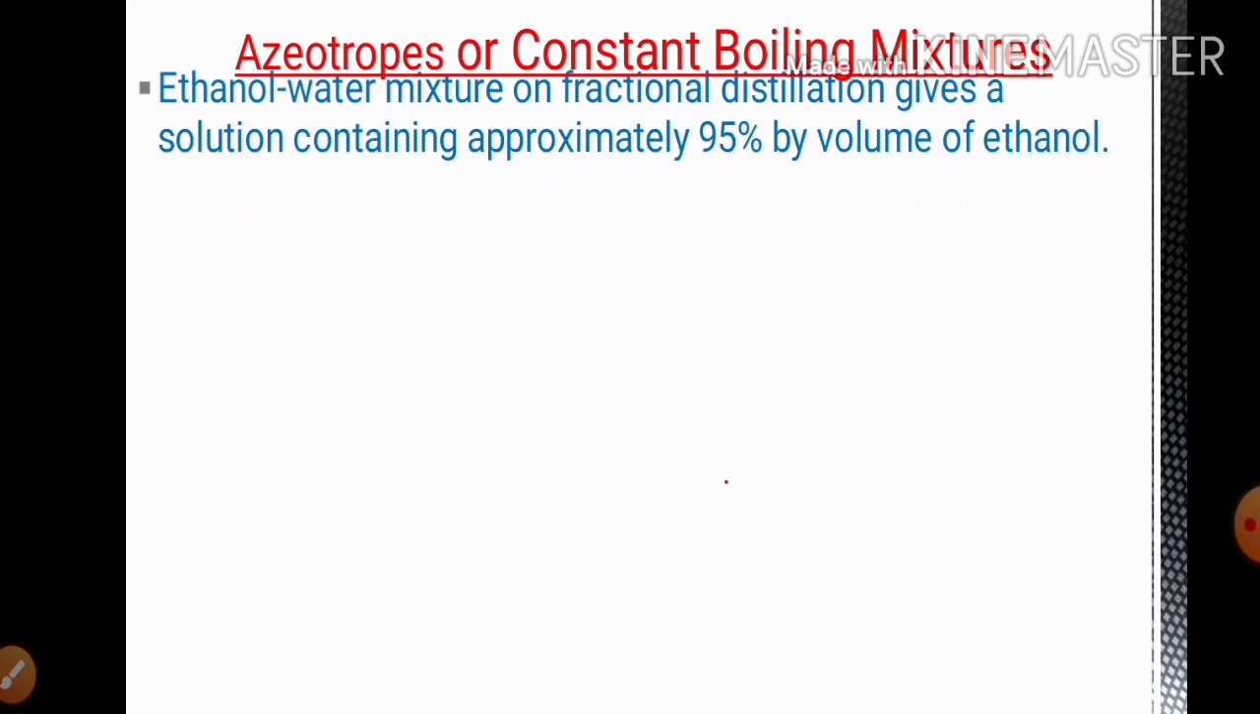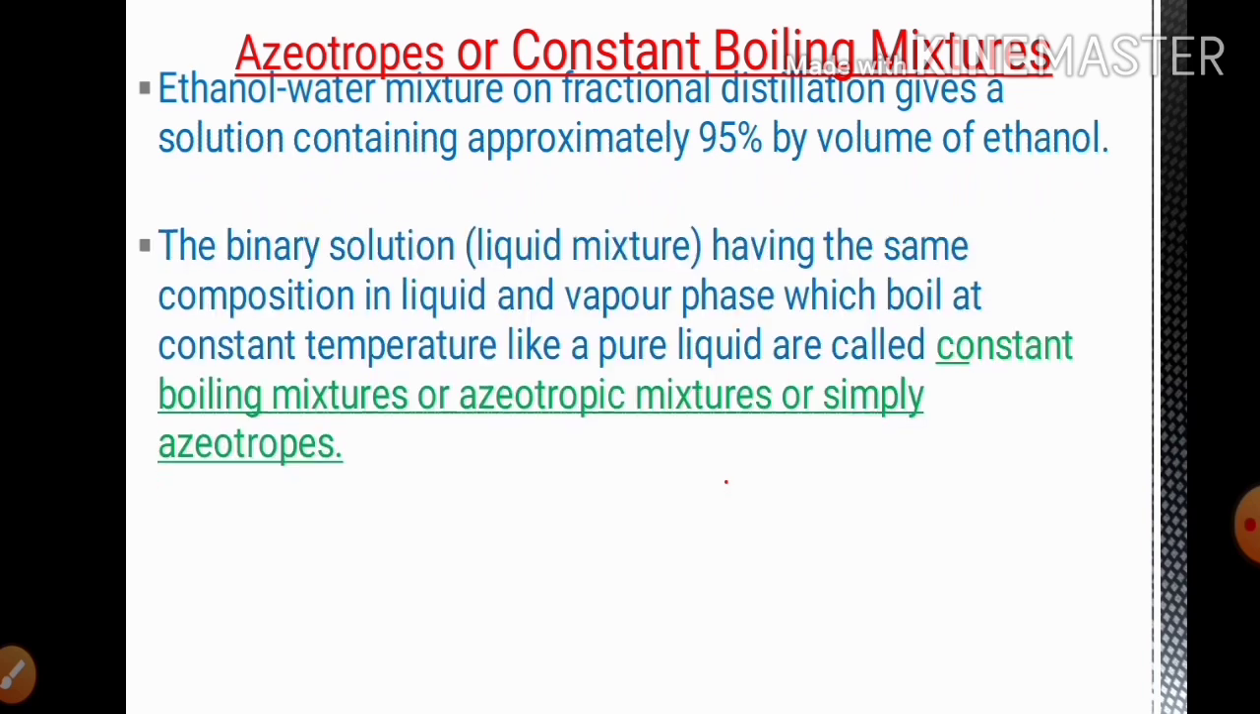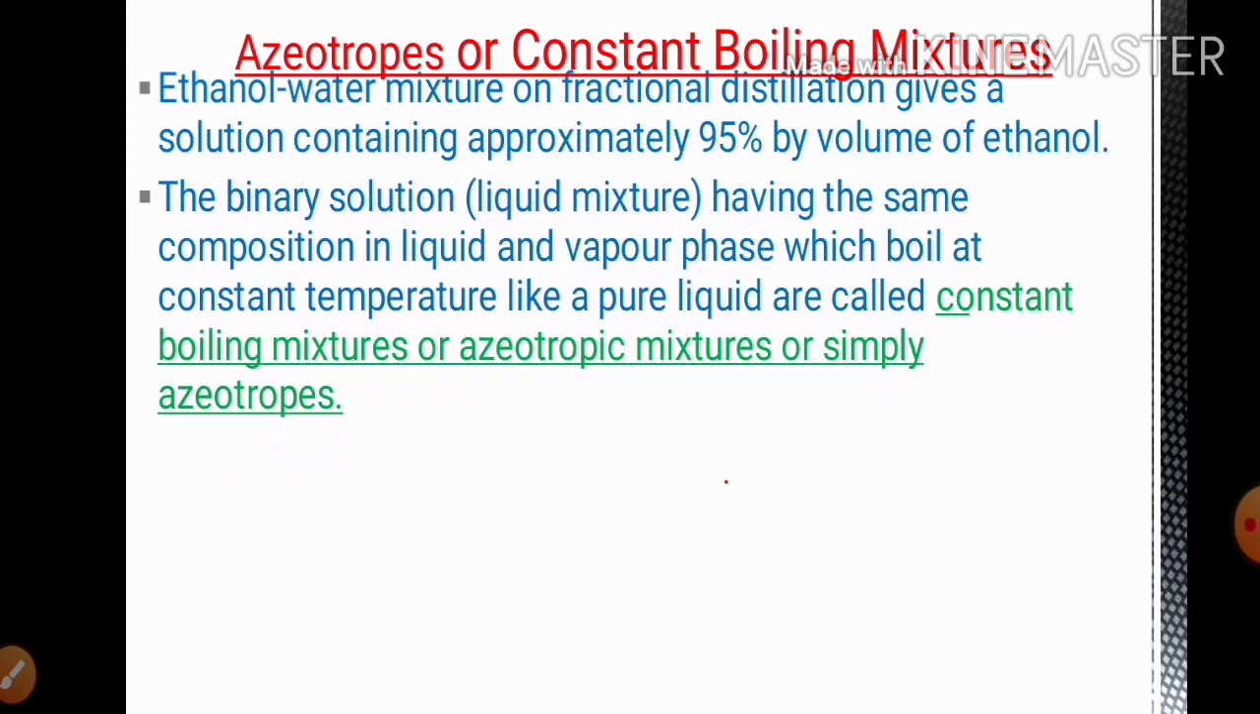Ethanol and water mixtures on fractional distillation give a solution containing approximately 95% by volume of ethanol. This is an example of azeotropes. The binary solution, liquid mixture having the same composition in liquid and vapor phase, which boils at constant temperature like a pure liquid, is called a constant boiling mixture or azeotropic mixture or simply azeotrope.